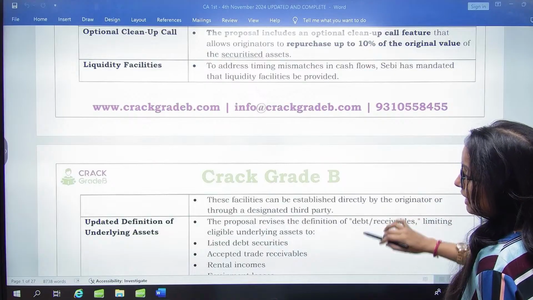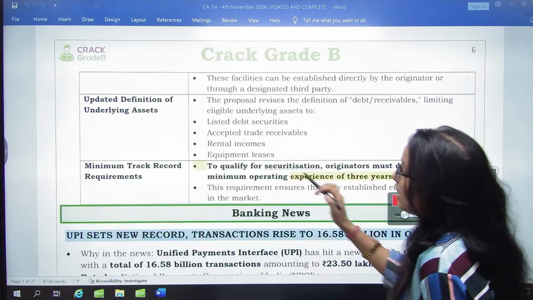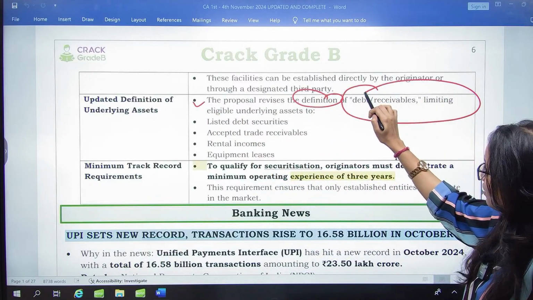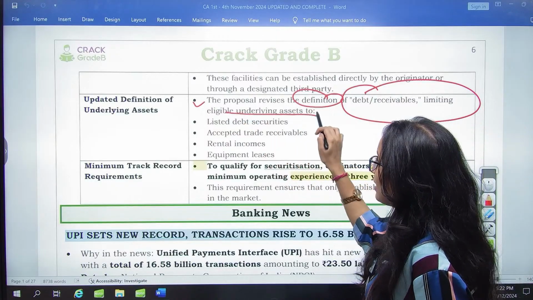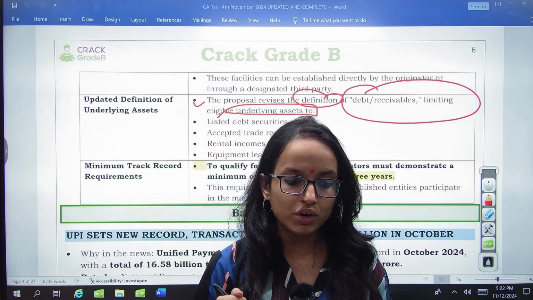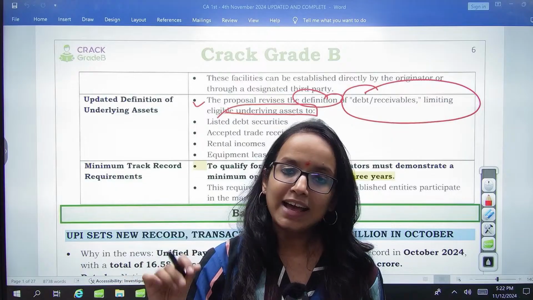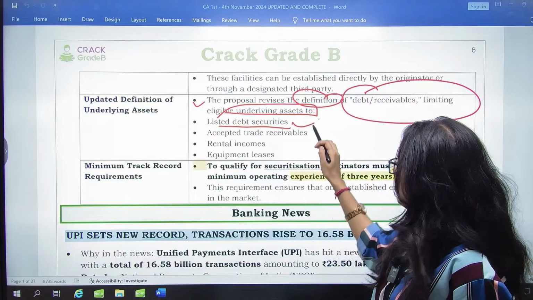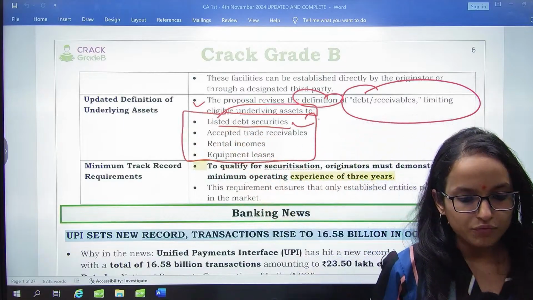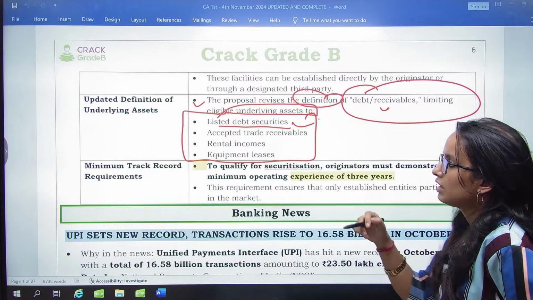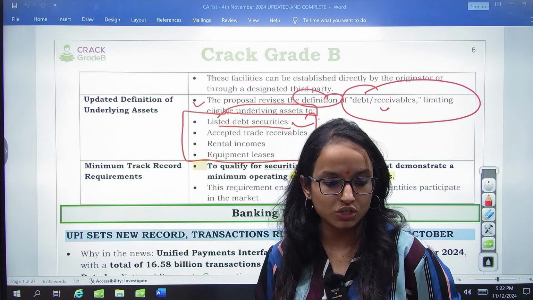Then we have the updated definition of the underlying assets. This is important. It has also proposed to revise the definition of debt or receivables, limiting eligible underlying assets. So what are the eligible underlying assets which can be used for securitization purposes? It has clearly set out the definitions. You have listed debt securities. These four names you remember exactly. These are part of the new revised definition of debt receivables to be qualified for the securitization process.